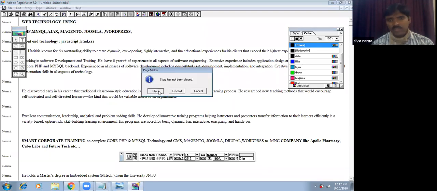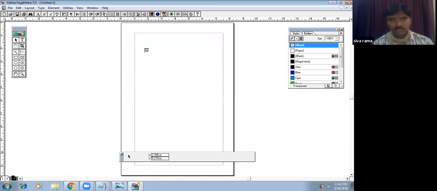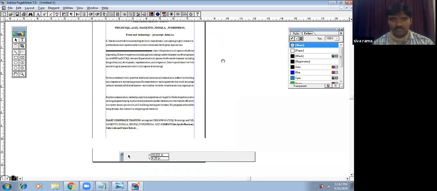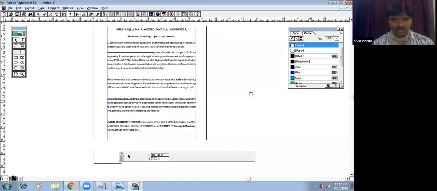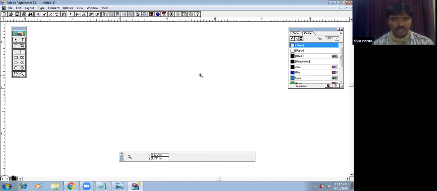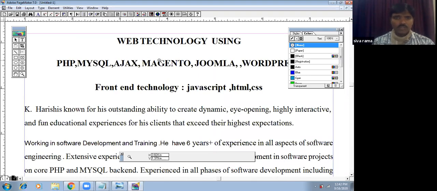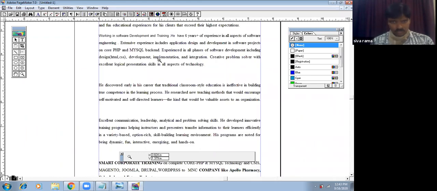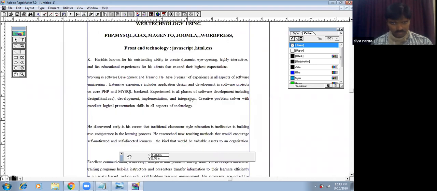I used to place my data here into your document directly. We have pasted the data into your document directly. Just have a look here, we can use the zoom tool here. We are able to zoom the data. You can use Control 0 for fit in window, Control 1 for actual window. You can use your hand tool for navigation of your pasted data.